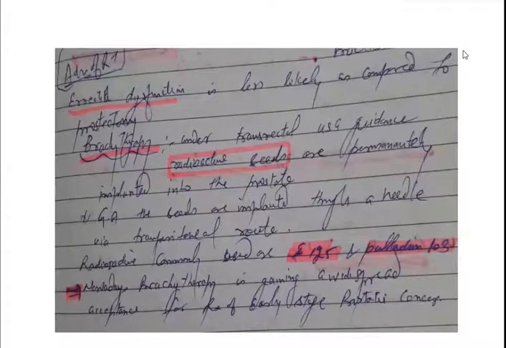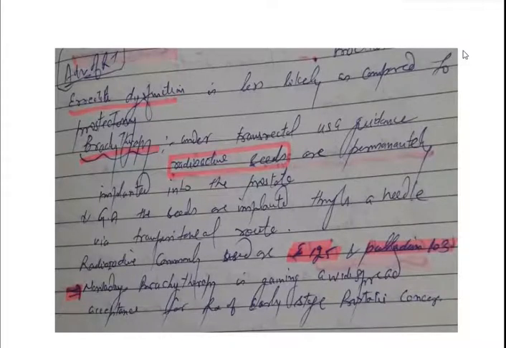Brachytherapy means very close proximity. Under transrectal ultrasound guidance and general anesthesia, the radioactive seeds are implanted into the prostate through a long needle via the transperineal route. Radioisotopes commonly used for brachytherapy are iodine-125 and palladium-103.